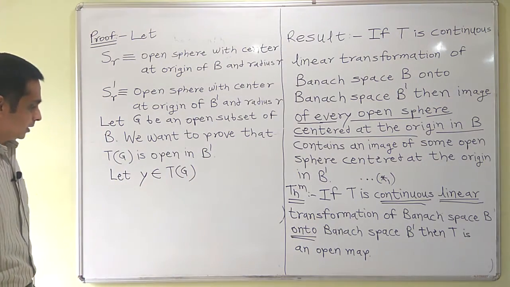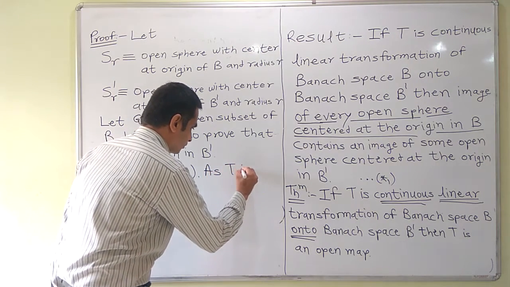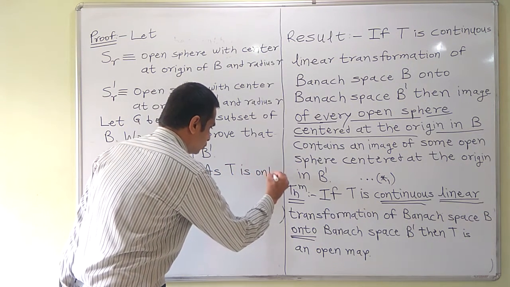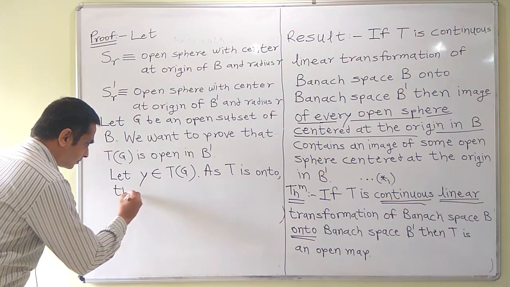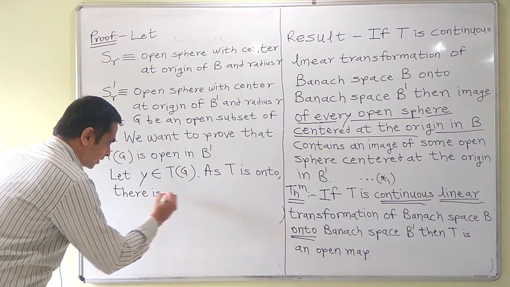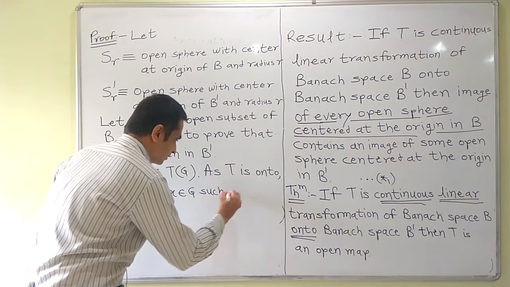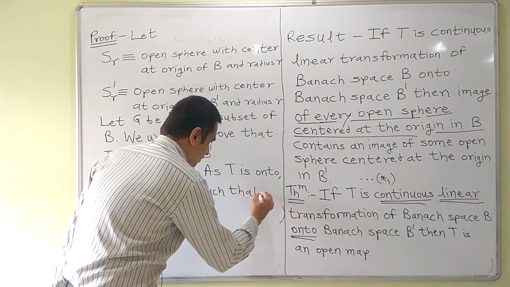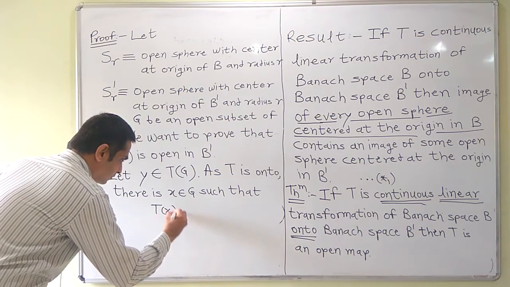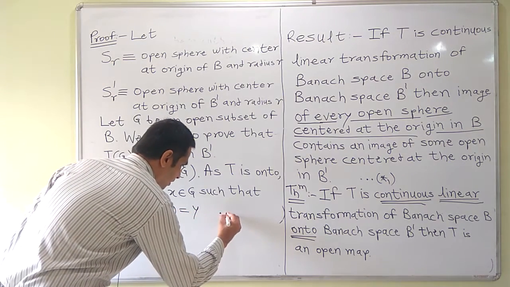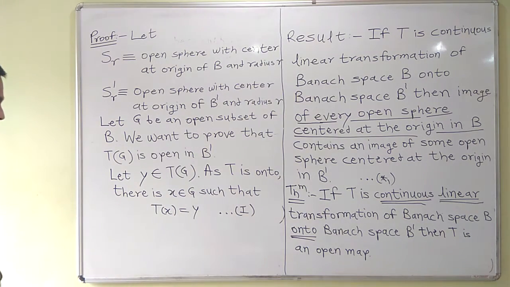As T is onto, there is x belonging to G such that Tx is equal to y. Let us call this the first statement.